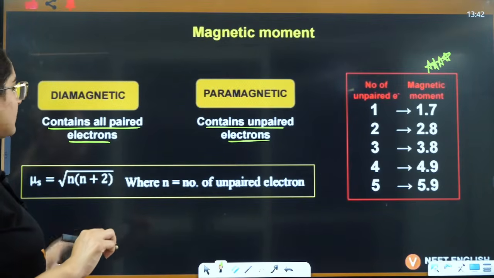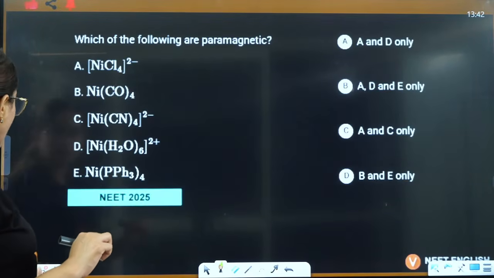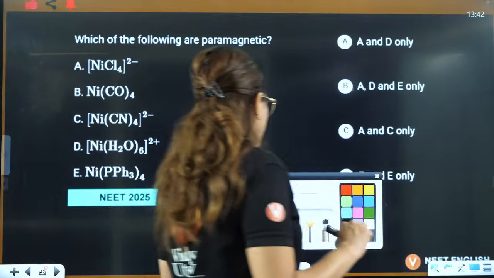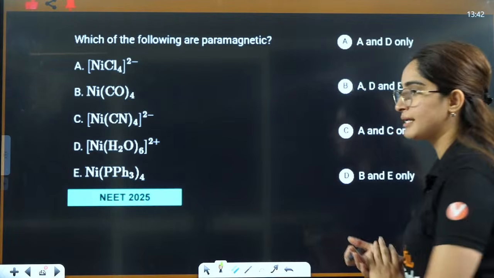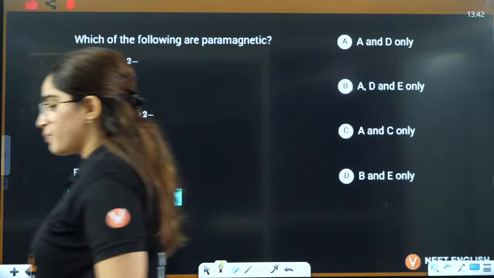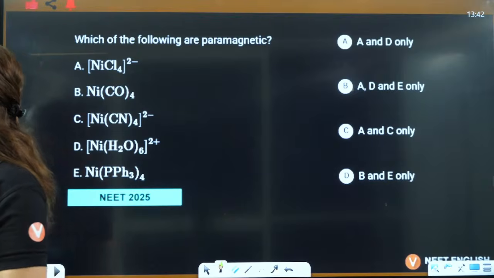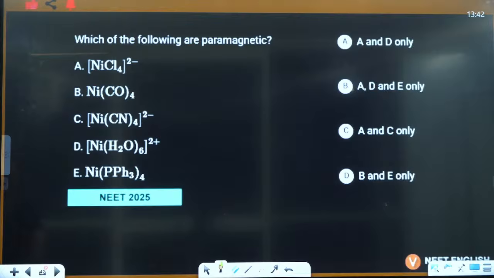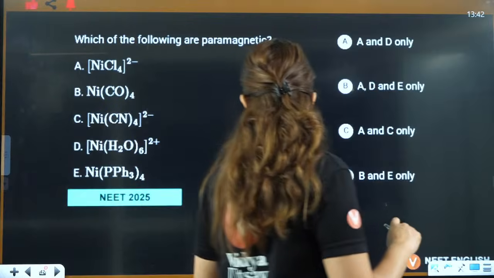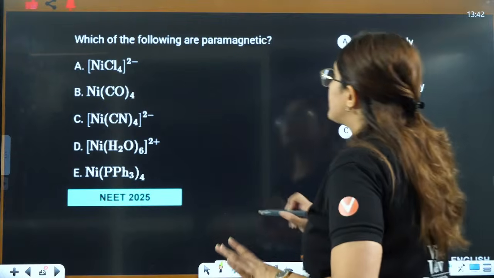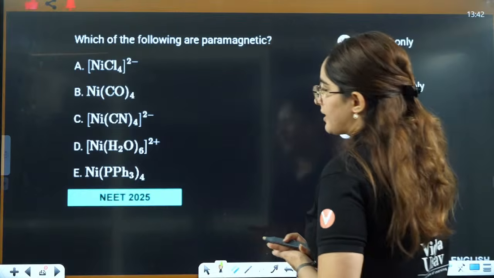Next, this we have discussed already. Now let's see the NEET 2025 question, what they have asked you here. Let's talk about that. They have asked you the paramagnetic character here. Let's see. Shall we do it? Tell me. See, firstly, what will we do? Which of the following are paramagnetic?